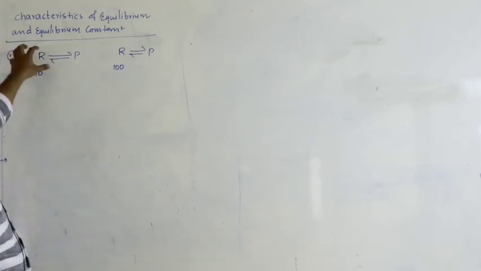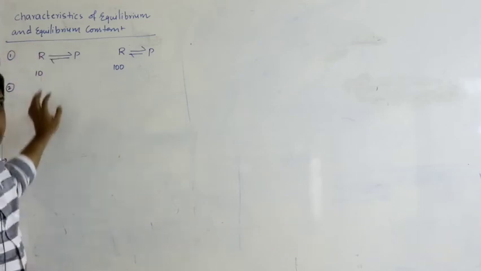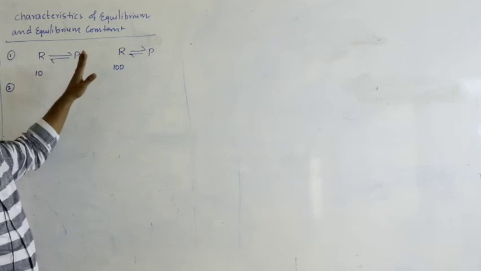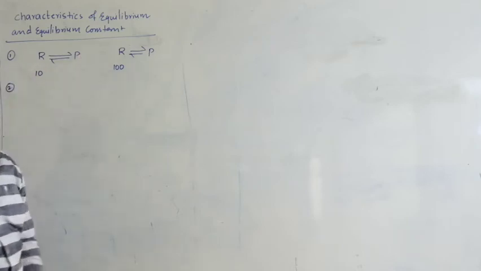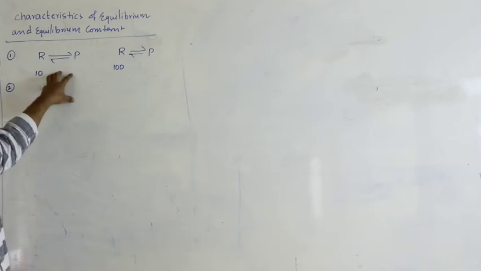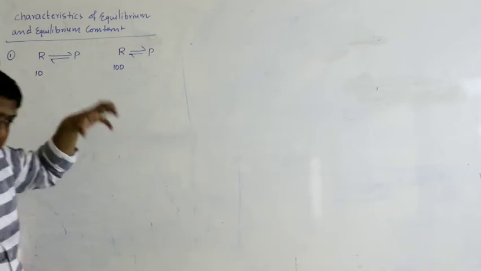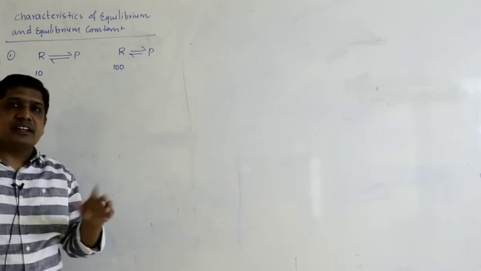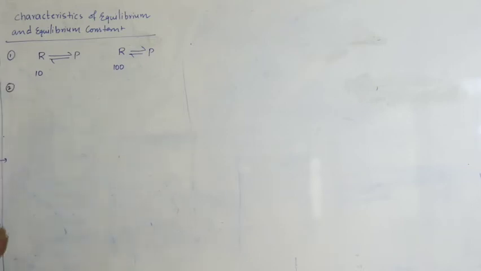So, say one student is doing the reaction with R, this equilibrium will be attained. Another student has started the reaction with P, right. The same equilibrium can be attained. The equilibrium position will be same. So, equilibrium can be attained either by starting the reaction with the reactants or products.